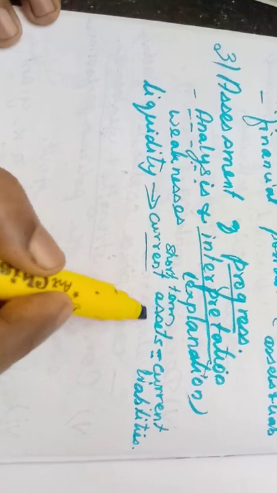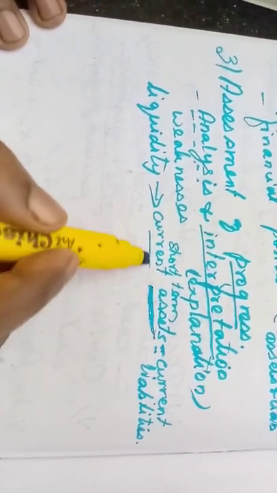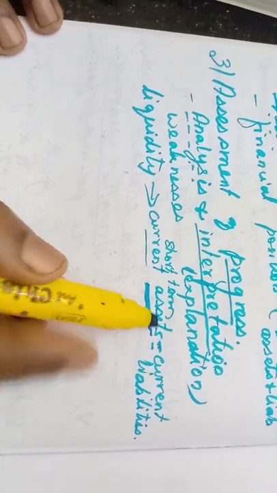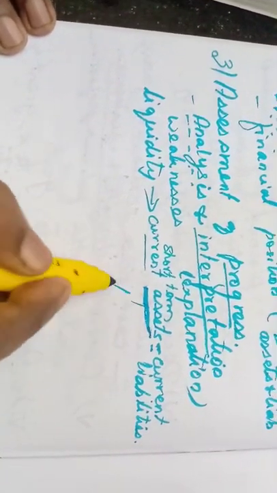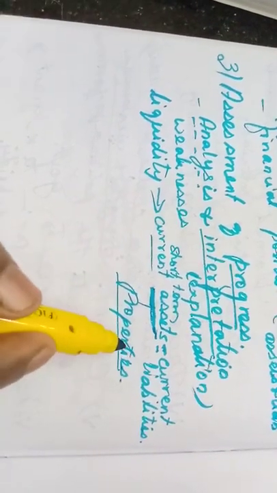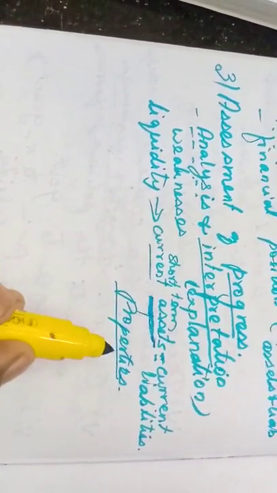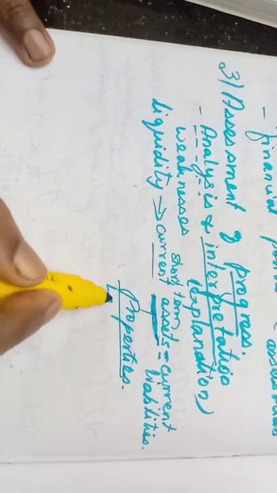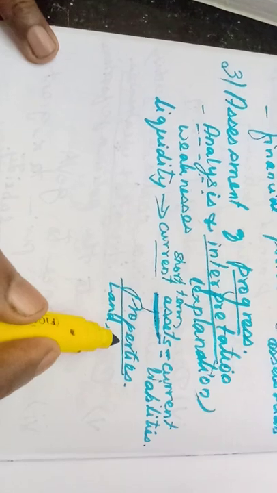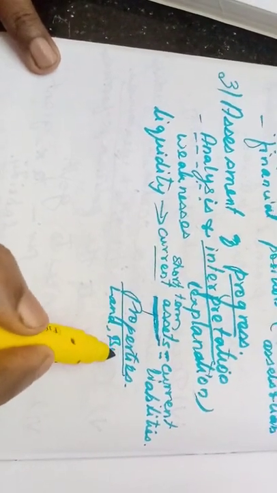Here you may know the term asset. Then only you can know what is current asset. Asset means the properties. Properties we know. How much property you have. Immediately what will you think? How much land you have. Then how big a building, isn't it? So building is the next asset.